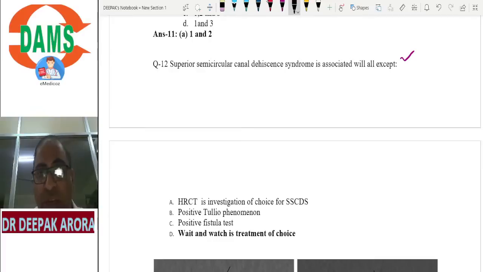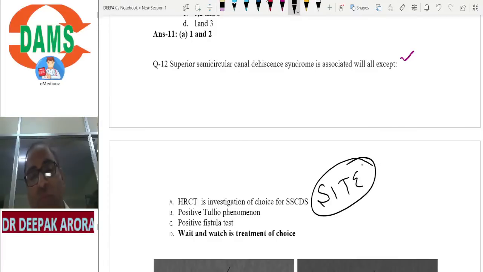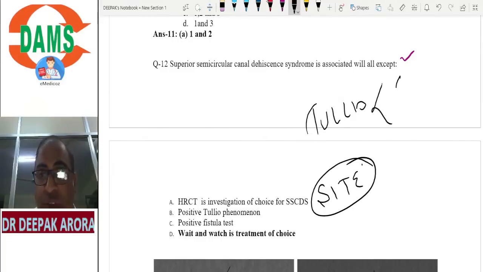of choice for superior semicircular canal dehiscence syndrome. Yes, it will give you the site of injury. For the site, it is an investigation of choice. Tullio's phenomenon can be seen. What is Tullio's phenomenon? The patient feels uncomfortable in noisy surroundings. Make a concept. Tullio's phenomenon is seen in sensory deafness. Yes, it is seen in superior semicircular canal dehiscence syndrome. Tullio's phenomenon is there. Positive fistula test, there is a dehiscence, so the fistula test will be there. So this is here. Wait and watch is the treatment of choice.